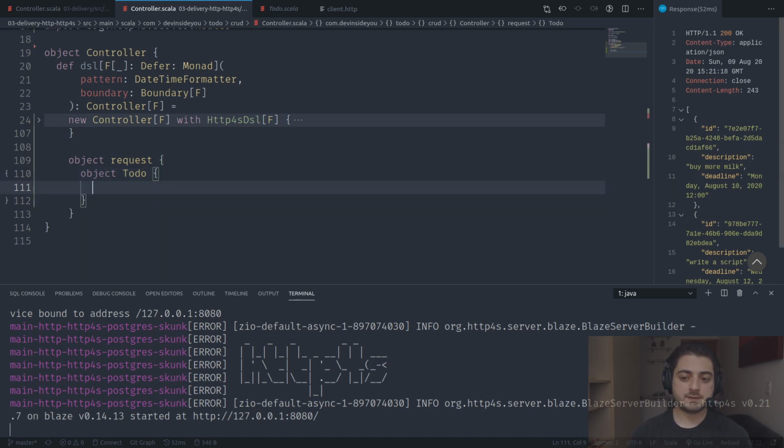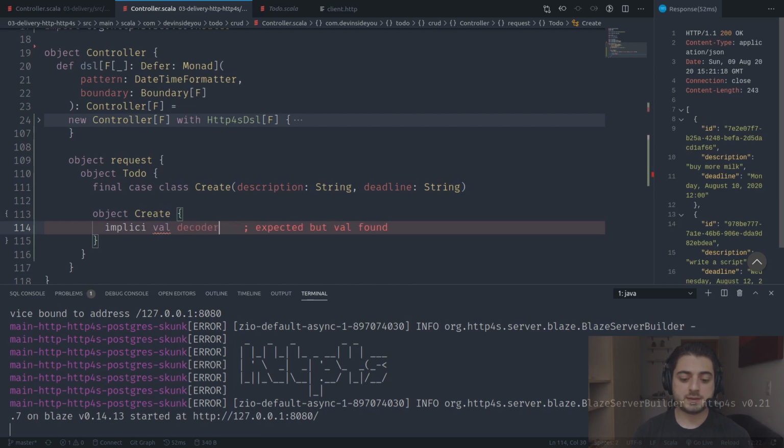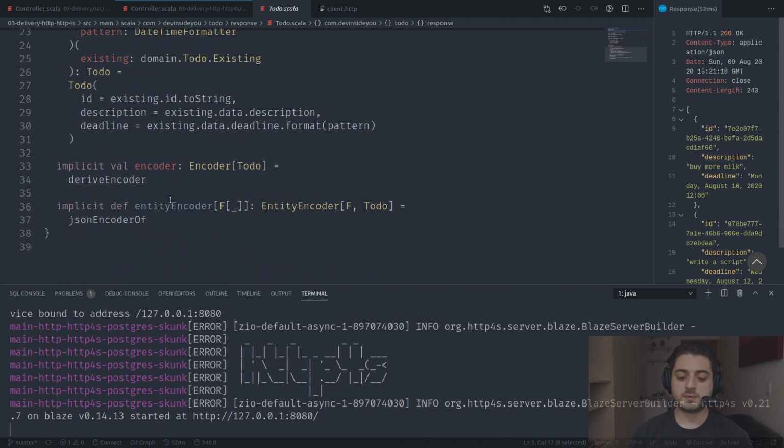The first one that we're going to have is final case class create. It's going to take in the description, which is a string, and the deadline, which is a string. Both are strings, notice that. Going to have object create over here, with an implicit val, and for this one we're going to need the decoders. Remember over here, this is the response. Usually you would just define the entire code, I can forget about it, but this one I wanted to be a little bit more explicit.